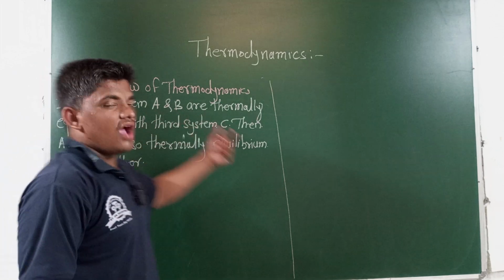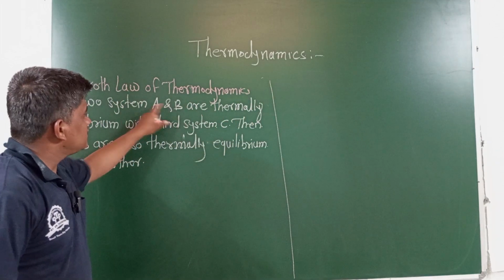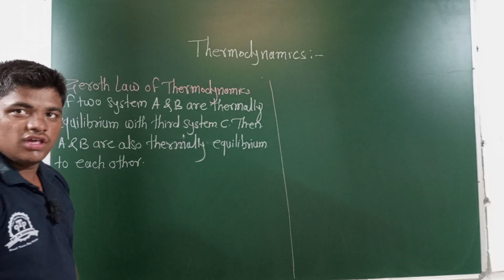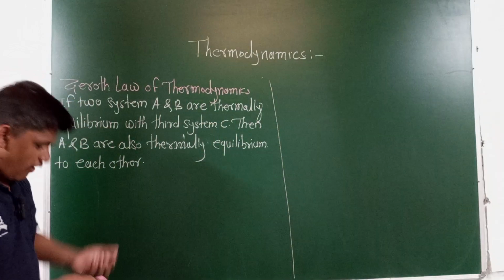These A and B are in thermal equilibrium with the third system, that is C. Then these systems are in thermal equilibrium to each other. This is the zeroth law of thermodynamics.